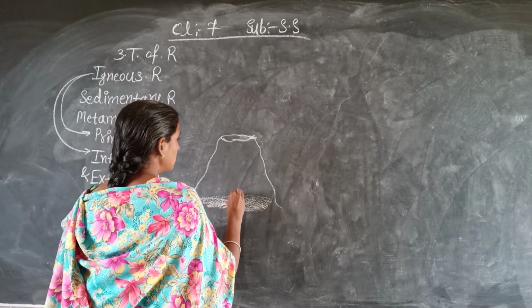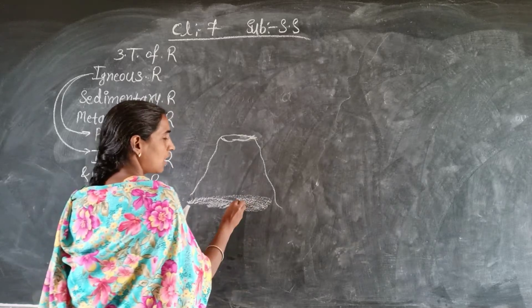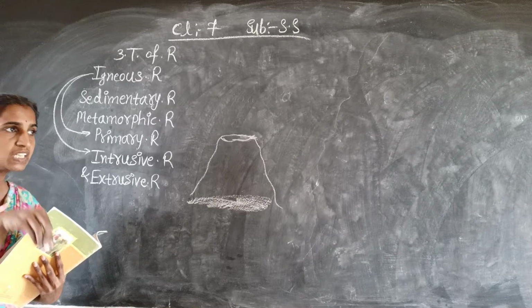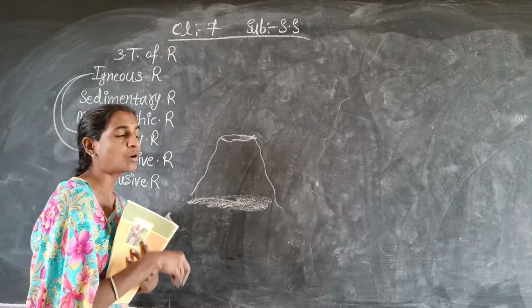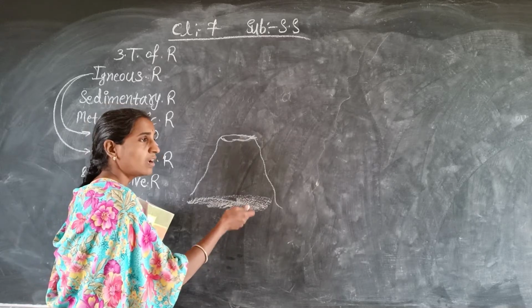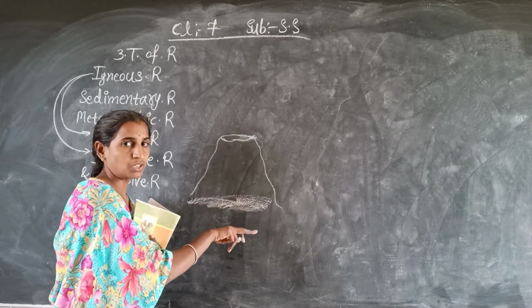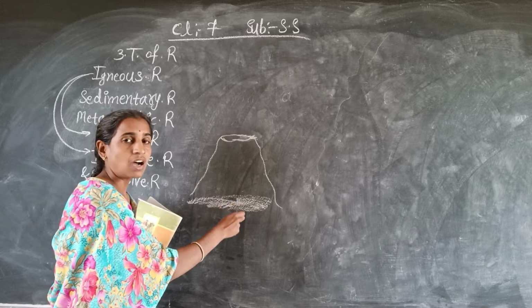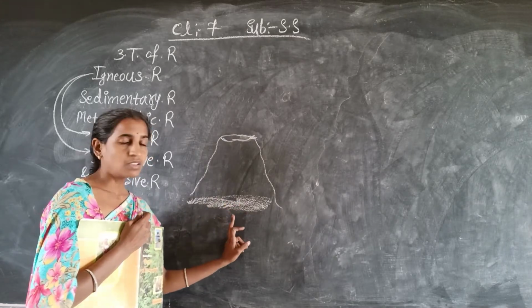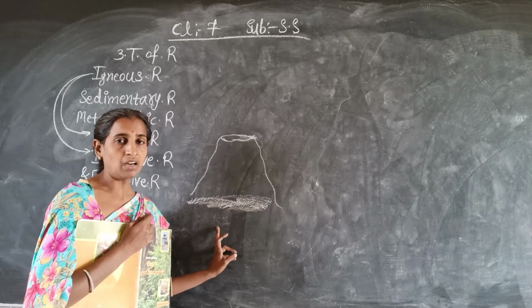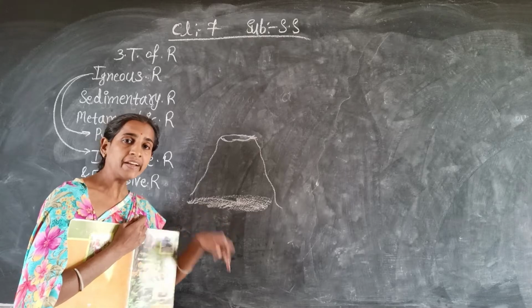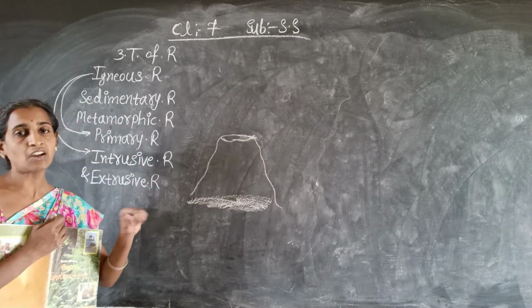When the molten magma is inside the earth, in the interior of the earth, it is always in liquid form. That point you have to remember.